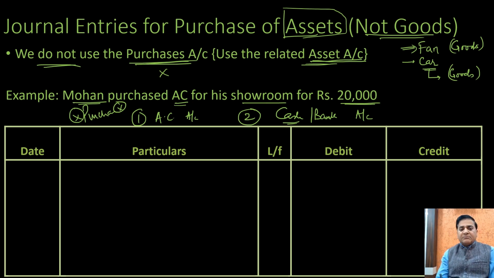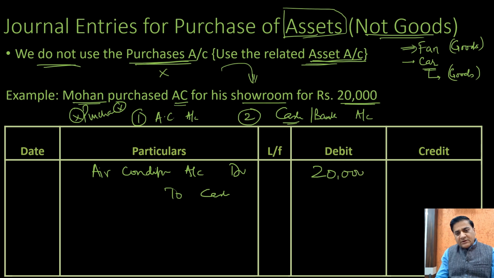Had it been a case that Mohan is a dealer of air conditioners or electrical appliances, for him it would be a purchase account. But here, since it is not mentioned in the question that he is a dealer in electrical appliances, we need to assume that he is a businessman of something other than these air conditioners. And this air conditioner is being purchased to be used in his showroom, which means this is an asset for him. So the journal entry passed would be air conditioner account debit to cash account.